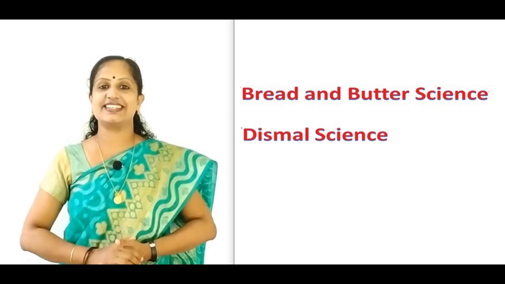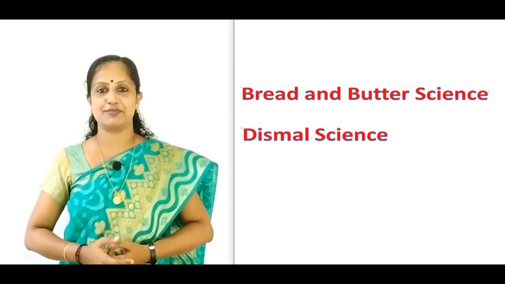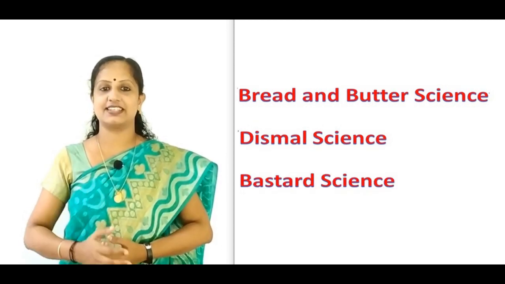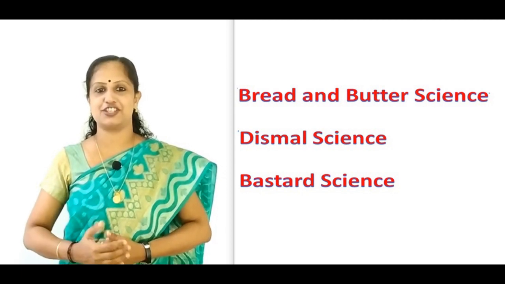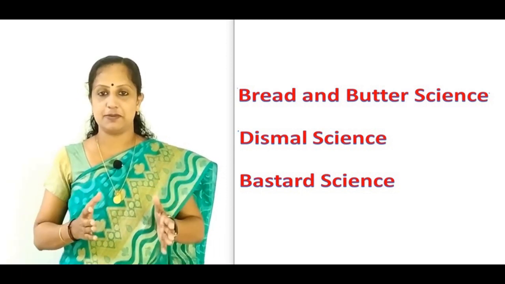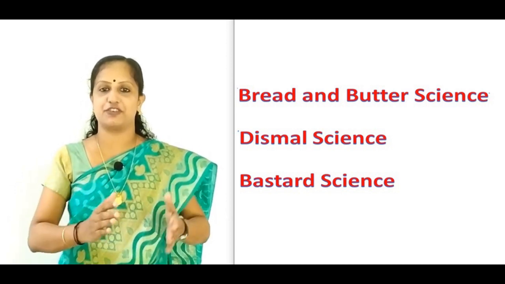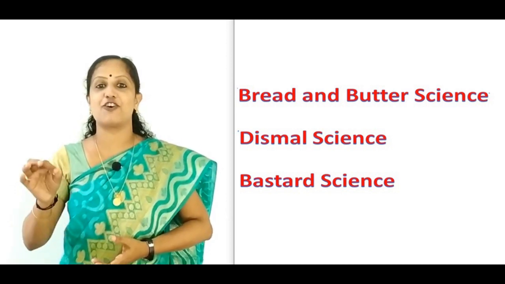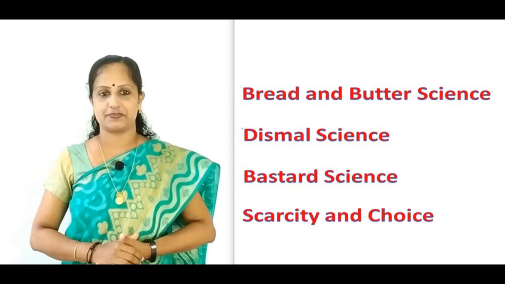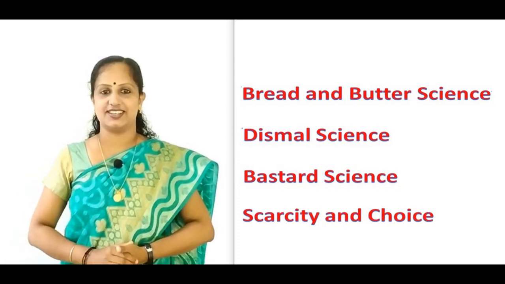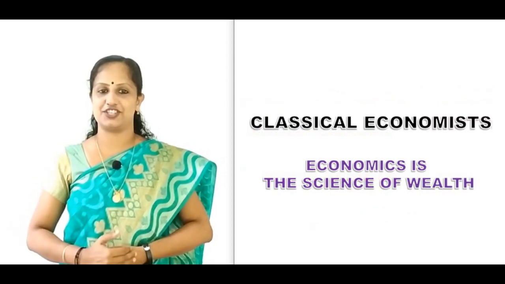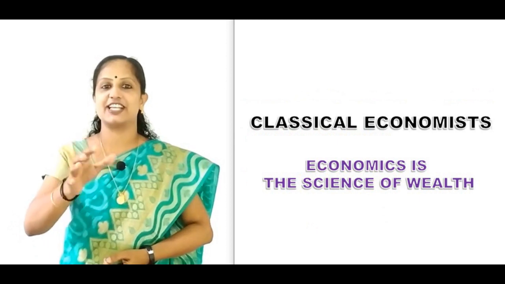So, spiritual leaders like John Ruskin named economics as a bastard science. The third criticism leveled against this definition is that Adam Smith completely ignored the simple but essential aspect of economics, or the central focus of economics, that is scarcity and choice. So in conclusion, according to the first category definition or the classical definition, economics is the science of wealth.